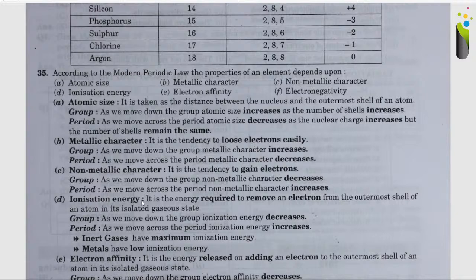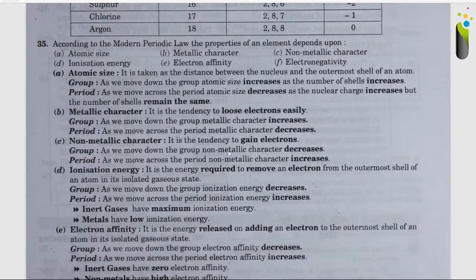Coming to the next, that is metallic character. It is the tendency to lose electrons easily. As we move down the group, metallic character increases, and as we move across the period, metallic character decreases. Coming to the next, that is non-metallic character. It is the tendency to gain electrons. As we move down the group, non-metallic character decreases. As we move across the period, non-metallic character increases.